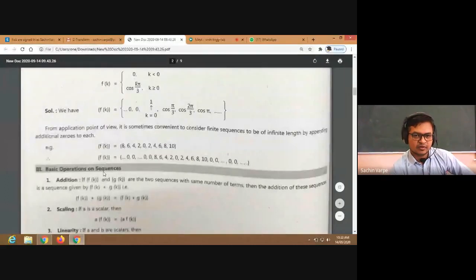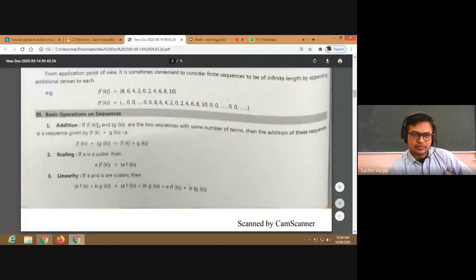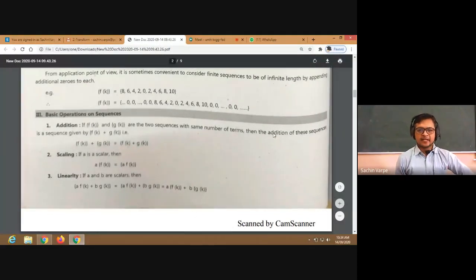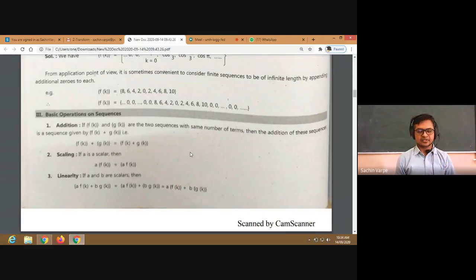Basic operations on sequences. First is addition. All right. So if we have two sequences, f of k and g of k, then their addition will be denoted by f of k plus g of k. So how to add the two sequences? Term by term, isn't it? So the addition of these sequences is the sequence denoted by f of k plus g of k. And how is that addition done? Term by term addition. It means first term plus first term, second term plus second term. That means addition of the terms at the 0th position, remember, the 0th position. Right.